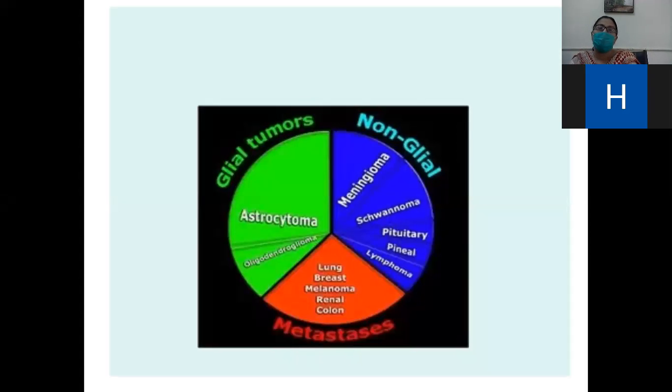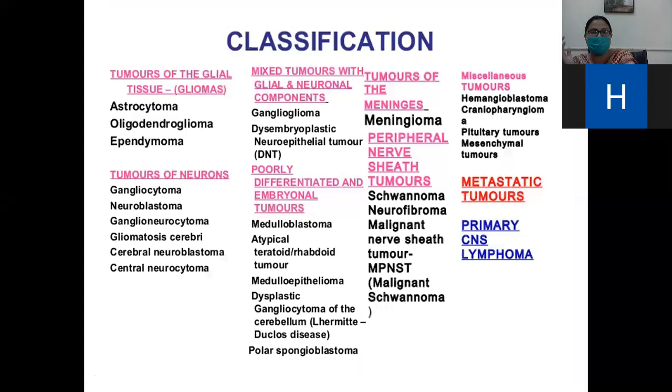Clear? So, this is all about the classification of the CNS tumor. In classification of the CNS tumor, we know that most of the tumors are glial in origin, and among the glial tumors, the astrocytoma is the commonest type. There are different types of astrocytomas, and in non-glial tumor, the meningioma is the commonest type, and metastatic tumor may be metastatic carcinoma from the lung, breast, etc. So this is a summary of the classification.